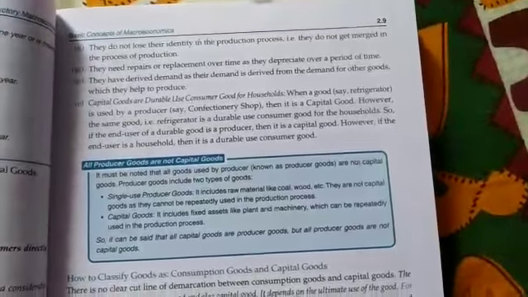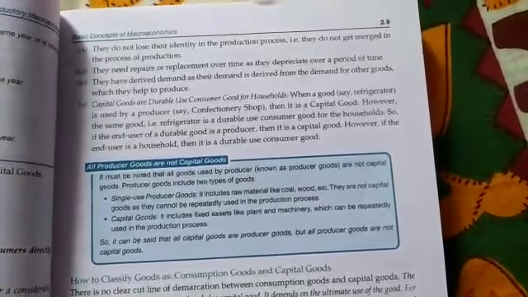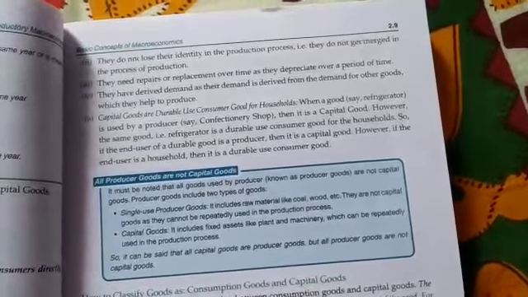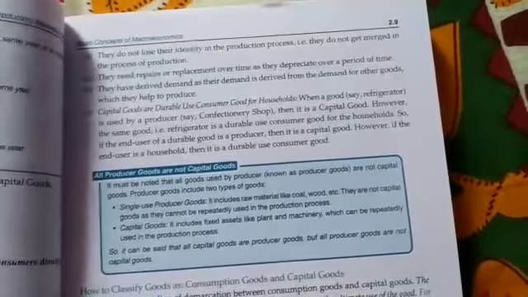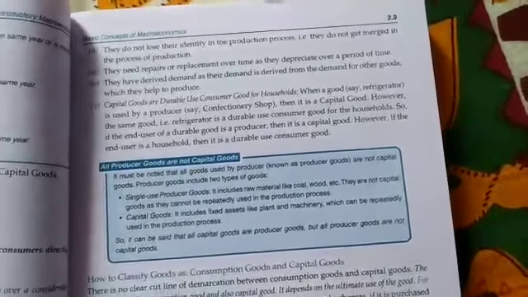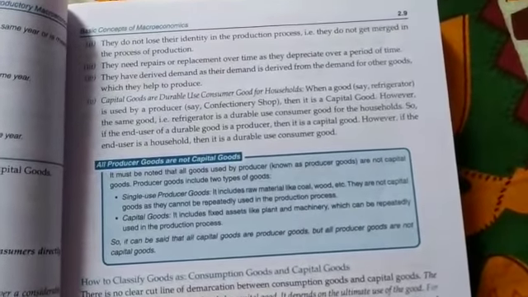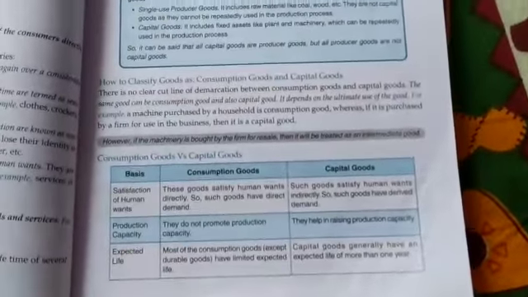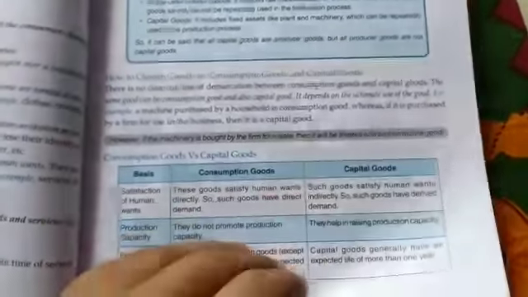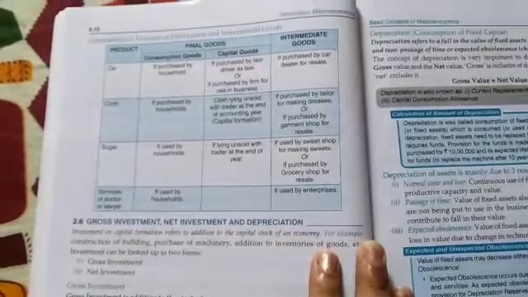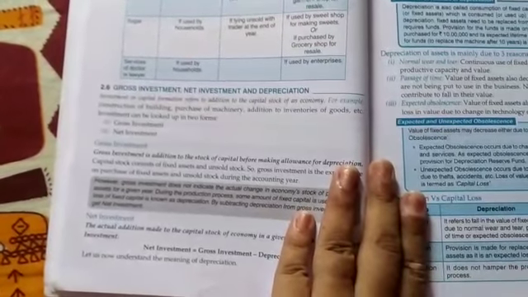So in a single act of production, when we use a good, it is called a single-use producer good; it is not a capital good. But when we use machinery and equipments repeatedly for several years in the production process, it is called a capital good. The difference between consumption and capital goods is very, very important. In all of your books you have these differences, or I will be providing them in the notes, not to worry. Now we will move on to the topic of gross investment, net investment and depreciation.